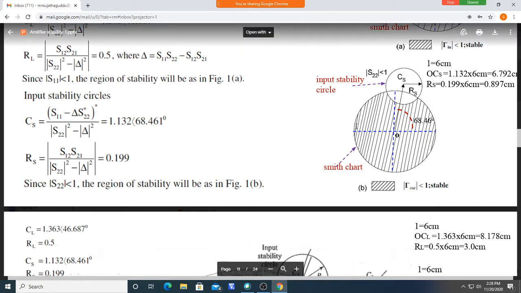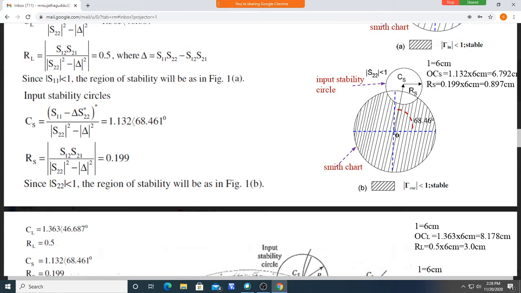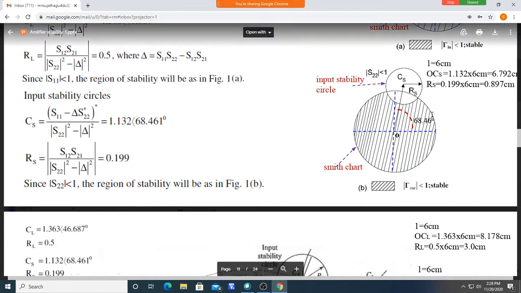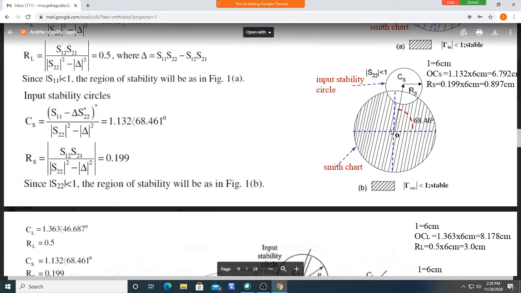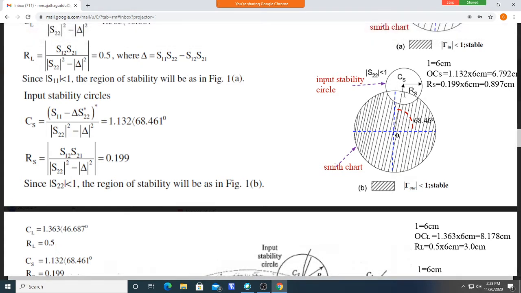You see, this is our Smith chart, and from end to end it is 6 centimeters over the last circle of the Smith chart. But we are getting 6.792 centimeters. That means over the line drawn at 68.46 degrees, you take 6.792 centimeters.